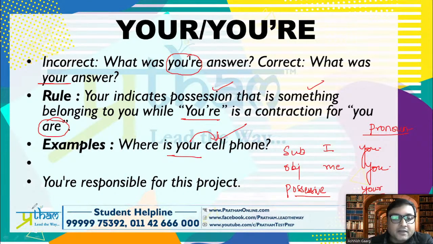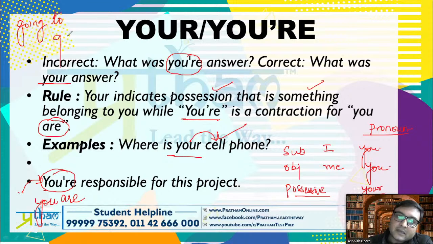Similarly, when we say you are responsible for this project, we can remove the space and write you're responsible for this project. We contracted it like this into you're. It is similar to what you guys do when we say going to, and you guys say gonna, I'm gonna do this. So that's gonna. This is absolutely wrong in terms of English, but it is widely acceptable. Okay, I hope it is clear to all of you.